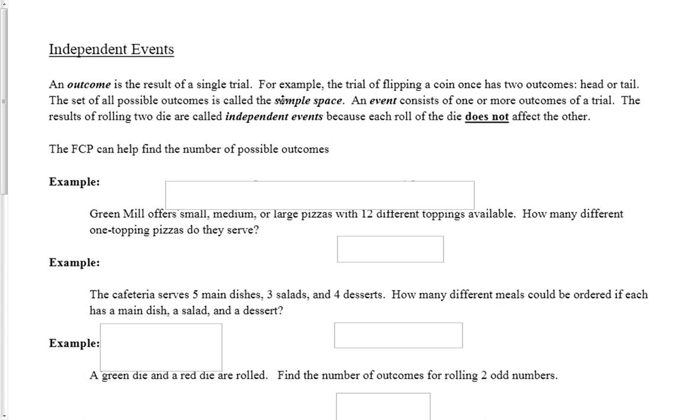The results of rolling two dice are called independent events because each roll does not affect the other. So what we're looking at here is independent events, two things that occur and they don't affect each other. So let's start with one example. Greenmill offers small, medium, or large pizzas with 12 different toppings available. How many different one-topping pizzas do they serve?